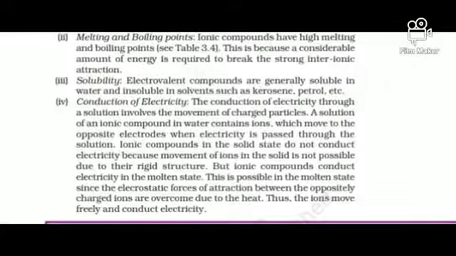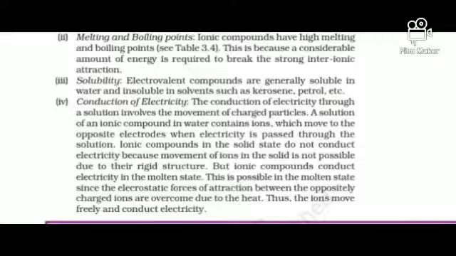Another very important point is that they are solid in state. Ionic compounds are solid in state. Due to the strong force of attraction, particles are closely arranged. Hence, they acquire the solid state compared to others.